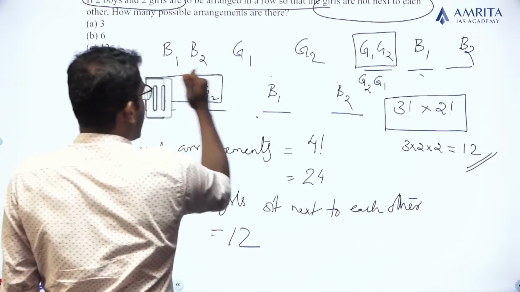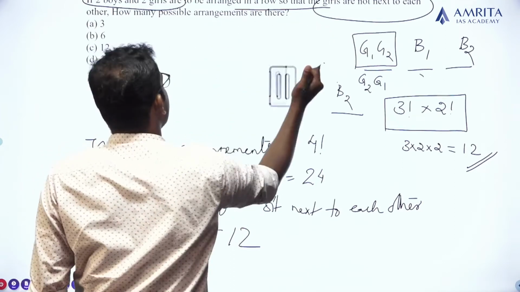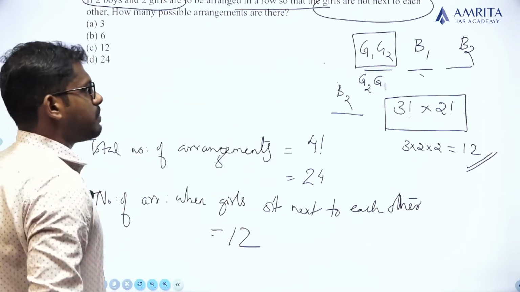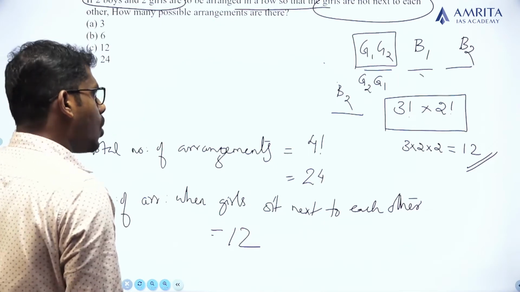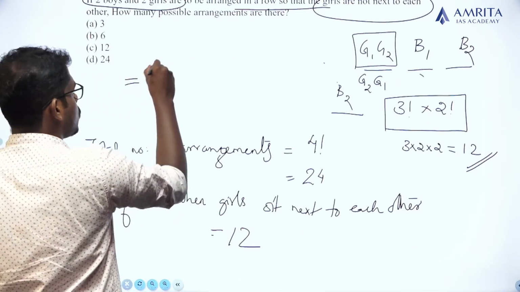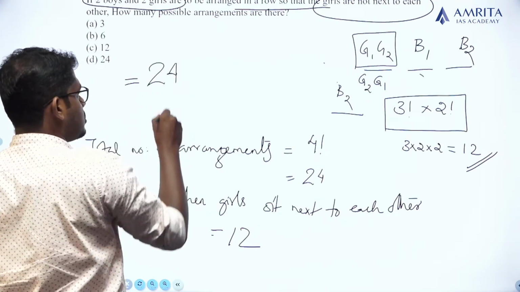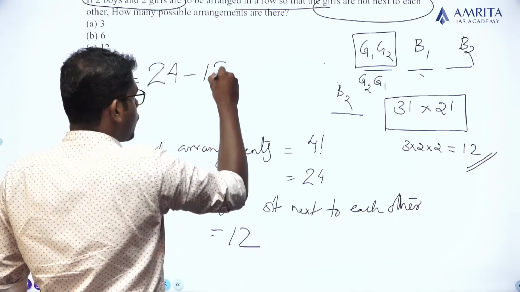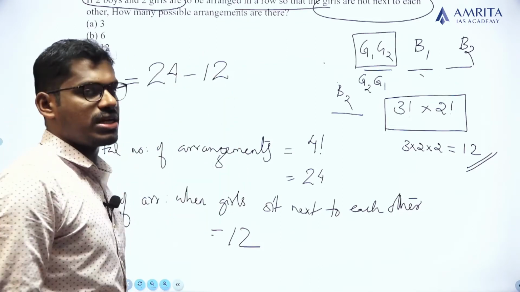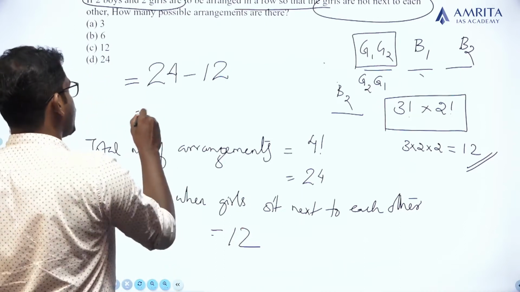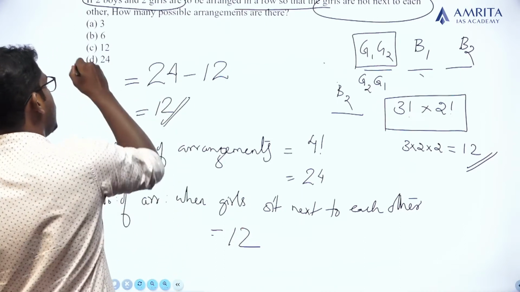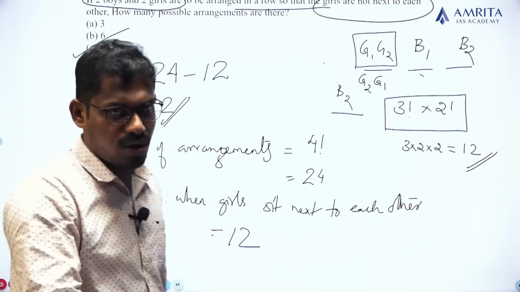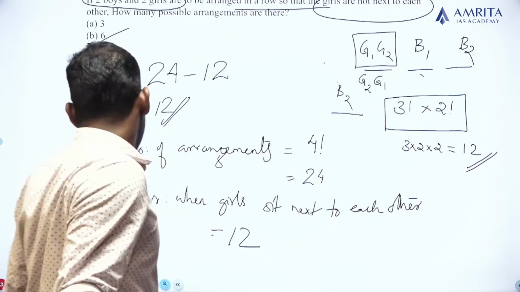So the answer for the question here, the number of possible arrangements in which the girls are not next to each other, is equal to the total number of arrangements minus the number of arrangements where the girls sit next to each other, that is 12. 24 minus 12 is equal to 12. The answer for this question is option C, 12. Clear? Okay. Moving to the next question.